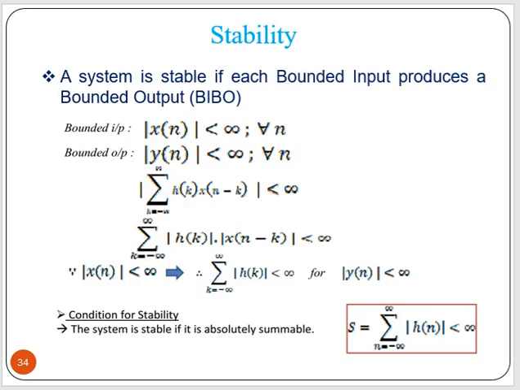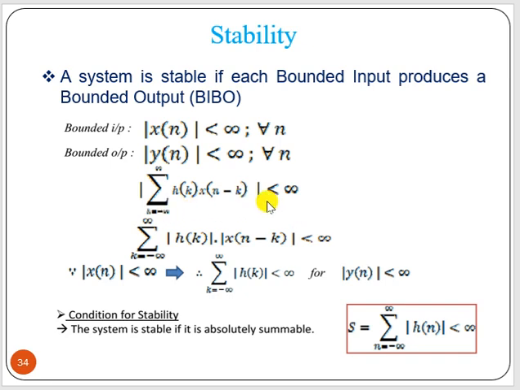Now the stability criteria states that a system is stable if each bounded input produces bounded output. Now bounded input means what? That the magnitude of x(n) is less than infinity for all values of n. Okay. Bounded output means the magnitude of y(n) is less than infinity for all values of n.